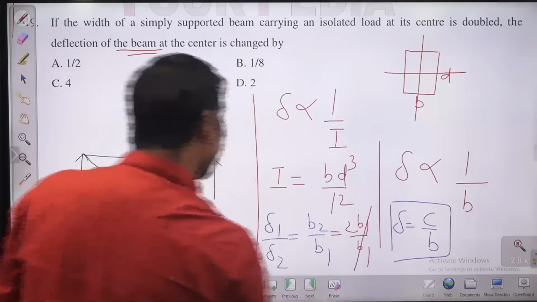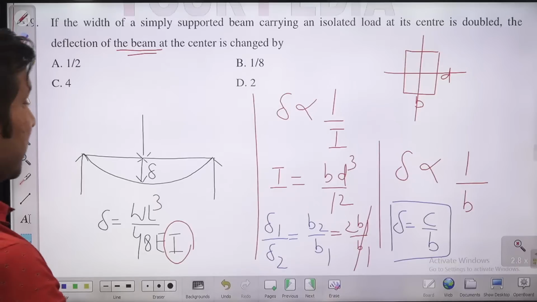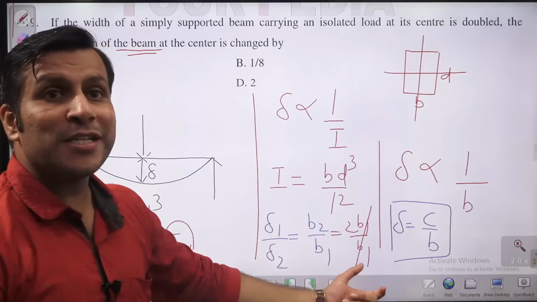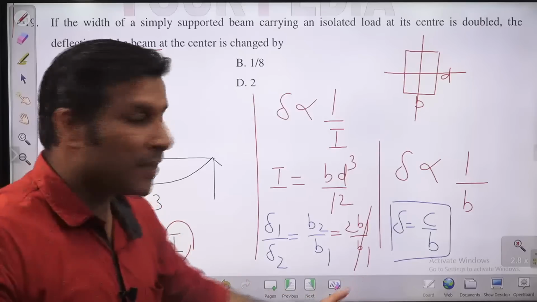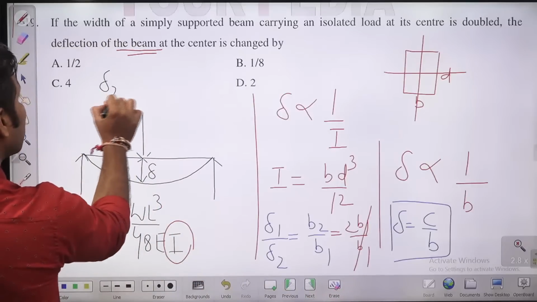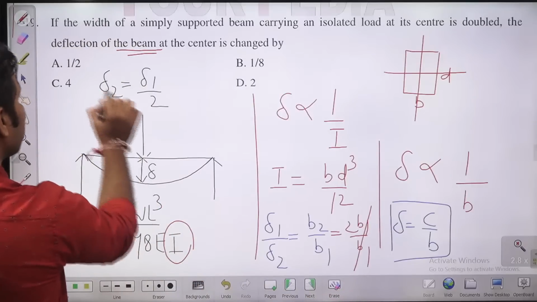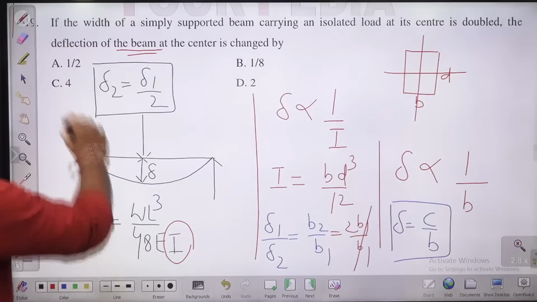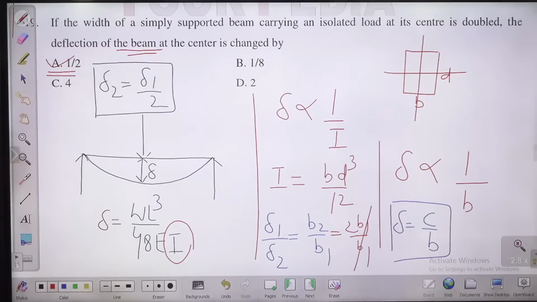So this deflection delta 2 will be what, guys? He's asking what the deflection of the beam at the center is changed by. Don't double it, because he's not asking you the initial deflection. Delta 2 becomes half of delta 1, guys. Delta 2 becomes half of delta 1. That's why the answer will be option A. Please check, if it is clear to you. A is the right answer, guys, for this question number 19.